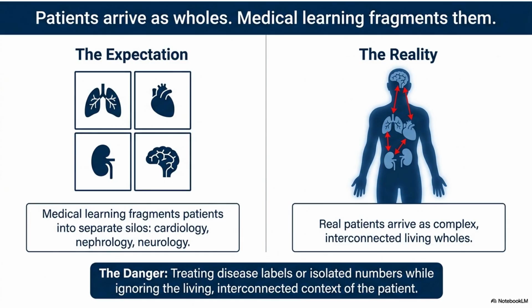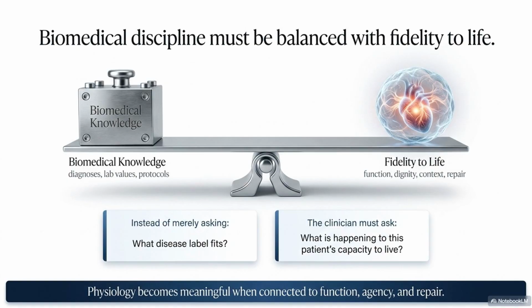Medical learning often fragments patients into separate silos, but real patients arrive as complex, interconnected wholes. This disconnect poses a danger when treating disease labels instead of the living context. Balancing biomedical knowledge with fidelity to life is crucial. Clinicians must ask about a patient's capacity to live, not just what disease label fits. This balance makes physiology meaningful.